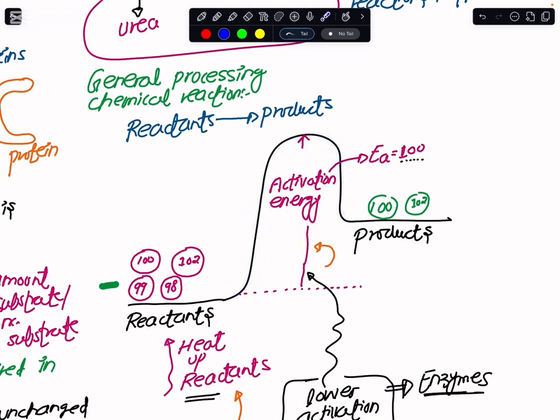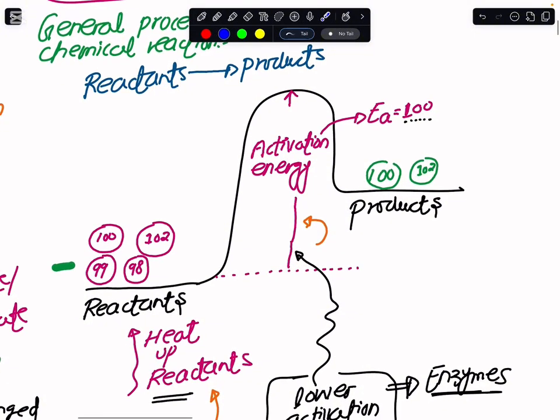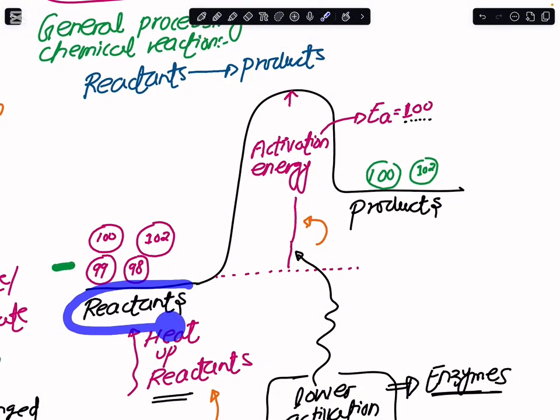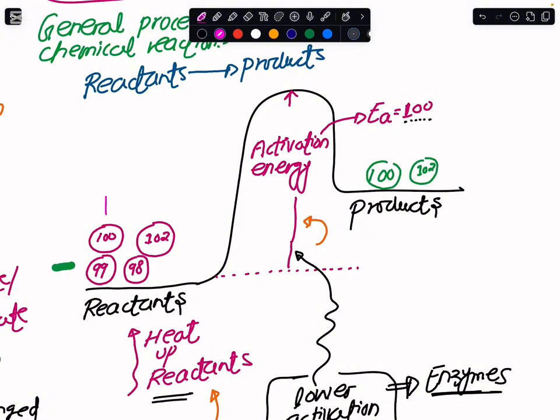Now, for the time being, if I were to say that there is some specific chemical reaction, I have the reactants and I have the product, and this barrier of the activation energy basically implies that if the reactant particle has energy equivalent to 100 or greater than 100, then I am going to allow it to be changed into the product, or else I would not. Now you consider that I have multiple particles written here. Like this is the first particle having energy of 100. The second reactant particle has an energy of 102. The third one has it as 99. And the fourth one has it as 98.